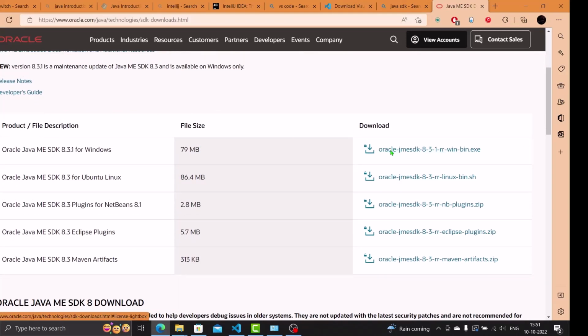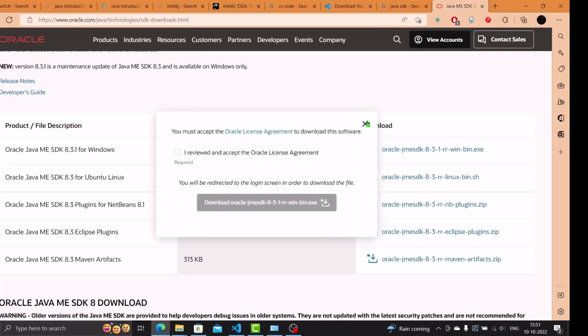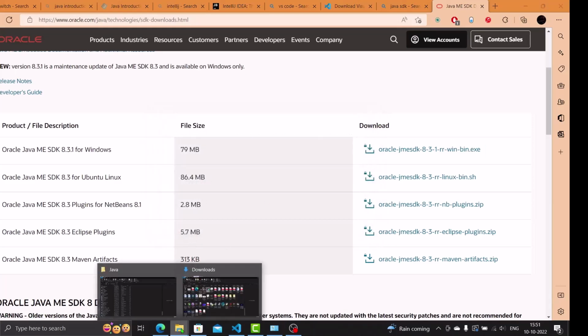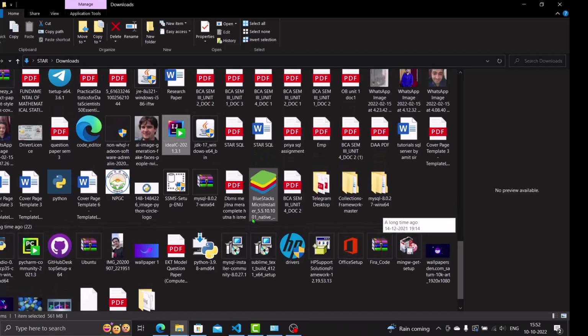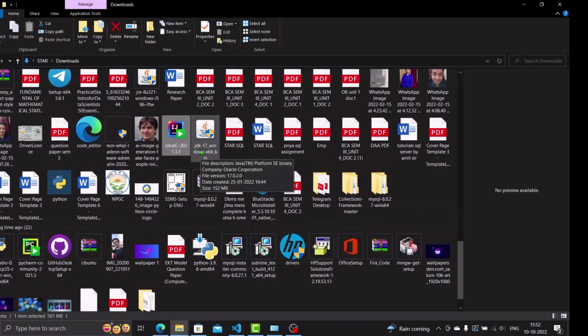Now this downloaded package, I'll show you. I have downloaded it actually. Yeah, this is the JDK 17, Java Development Kit. This is the 17th version I downloaded. I'll just open it and show you how it is.